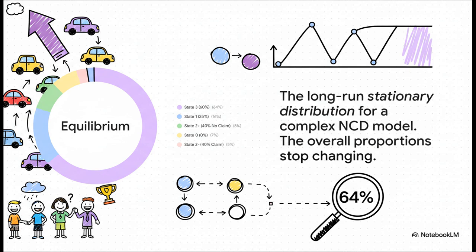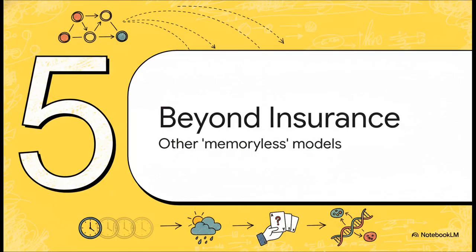Even with thousands of drivers moving up and down the discount ladder every year, an insurance company can predict with really high confidence that, in the long run, about 64% of all its drivers are going to be in that top discount tier. And that is incredibly useful for managing risk and setting prices. This is obviously powerful for insurance, but the real magic is just how versatile this memoryless model is. It's a foundational tool that pops up in some pretty surprising places.